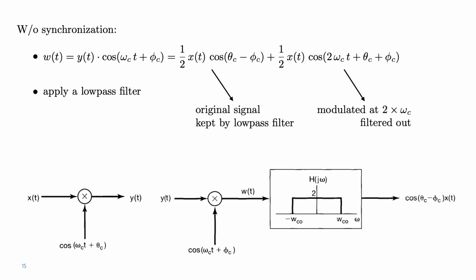However, if that factor changes over time, pre-multiplied by x of t, it produces a distortion, and the demodulated signal may differ significantly from the original one. Note that keeping a constant phase relationship requires a synchronization between modulator and demodulator, which are usually geographically separated, since I may want to transmit something between two different points in space after all.